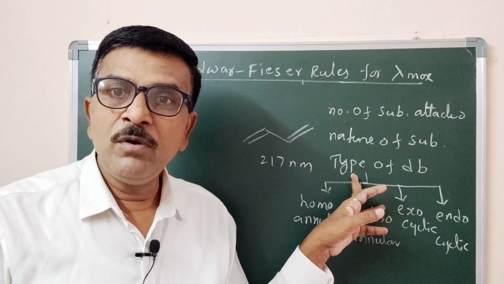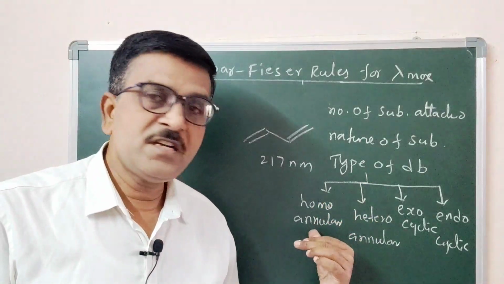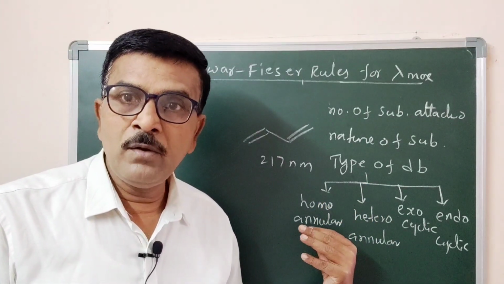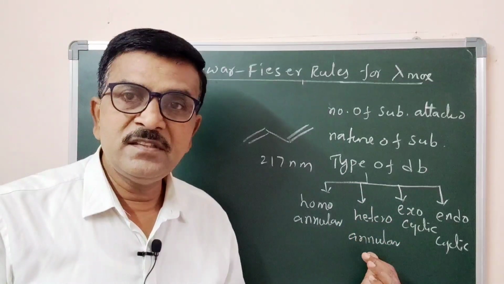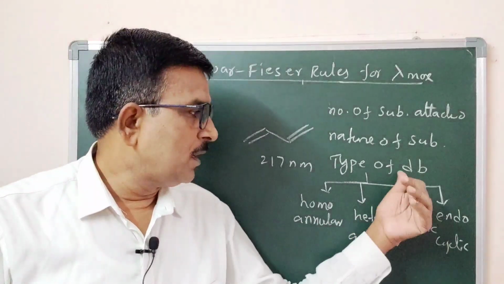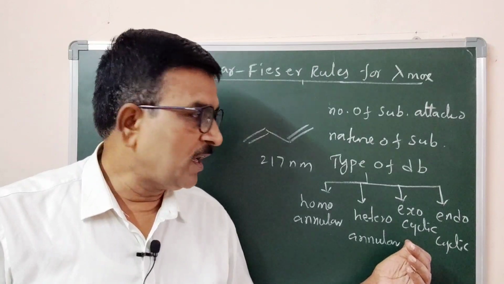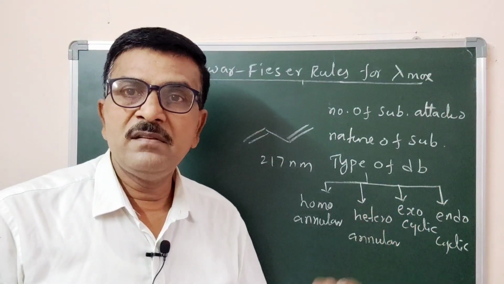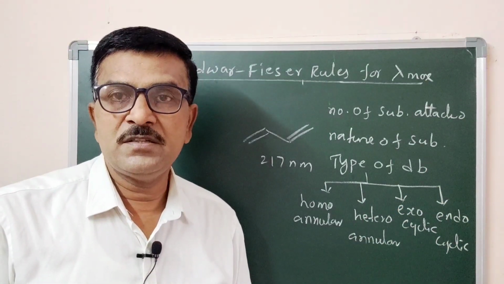The conjugated double bond may exist in a molecule as homoannular, or heteroannular, or as an exocyclic double bond, or as an endocyclic system.